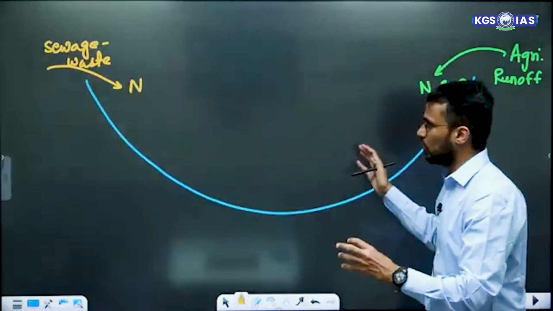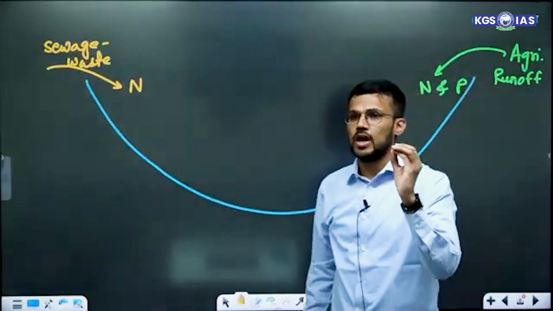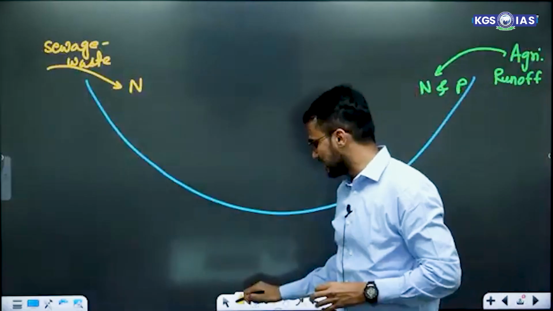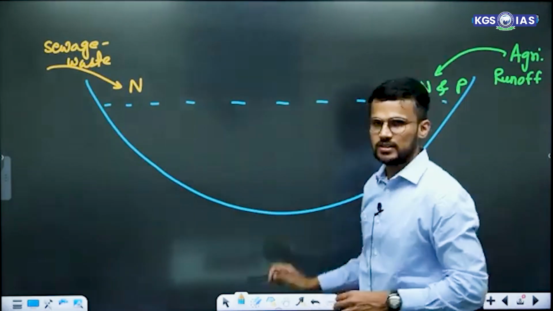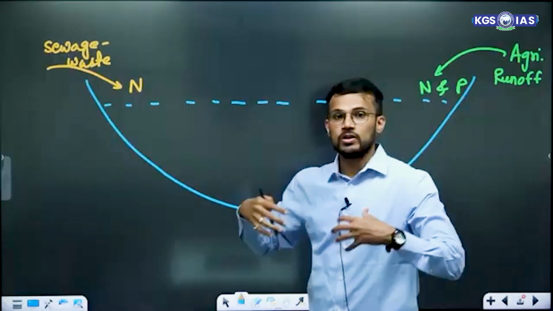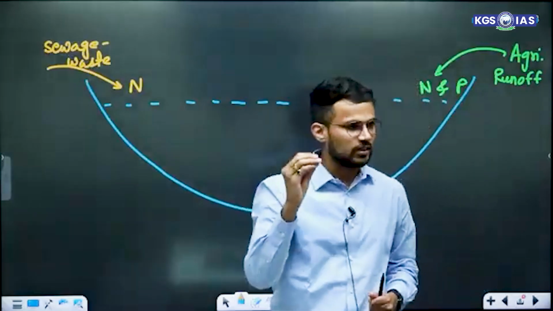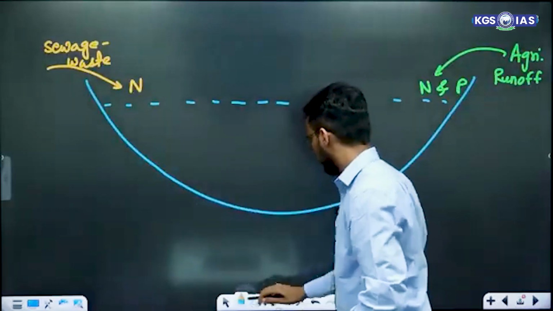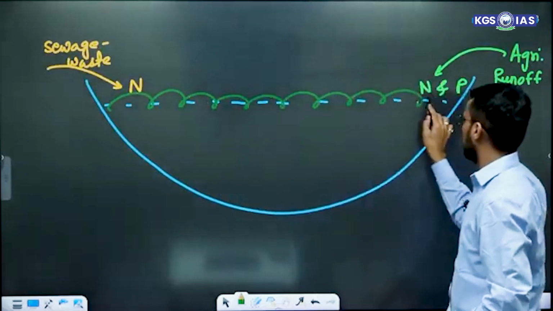ठीक है. So इस water body में due to these two activities primarily there will be excessive availability of nutrients. Right? Imagine that in this water body there is excessive availability of nutrients. Now, as excessive availability of nutrients is there, what will happen? Algae present in this water body will grow like anything. If favorable conditions are there, obviously growth of organisms will be faster, and algae will lead to algal bloom.